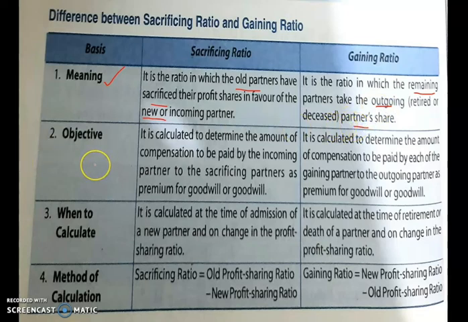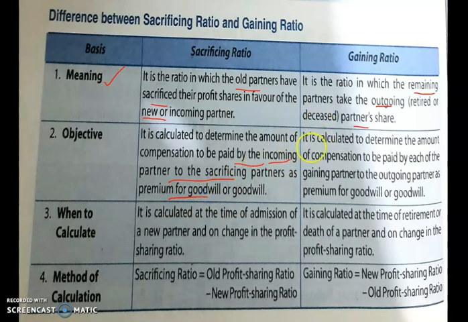Now what is the objective of calculating sacrificing ratio? It is calculated to determine the amount of compensation to be paid by the incoming partner to the sacrificing partner as a premium for goodwill.